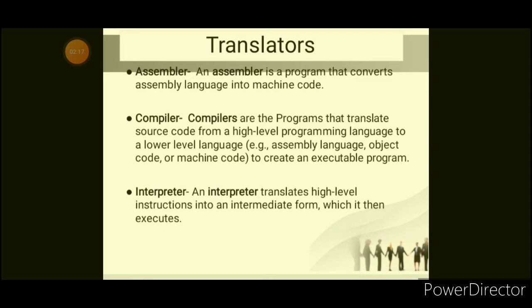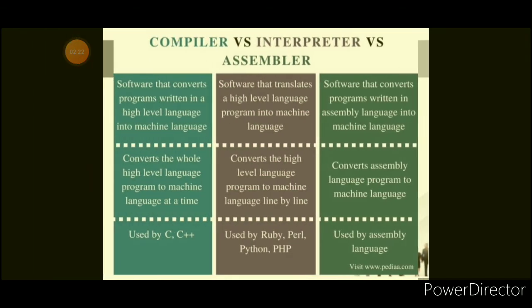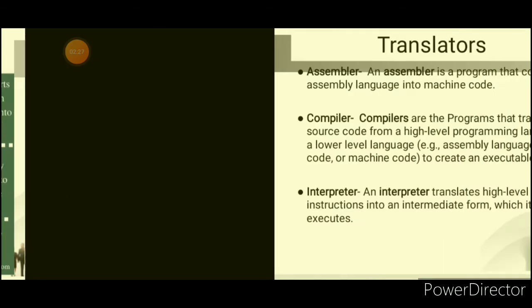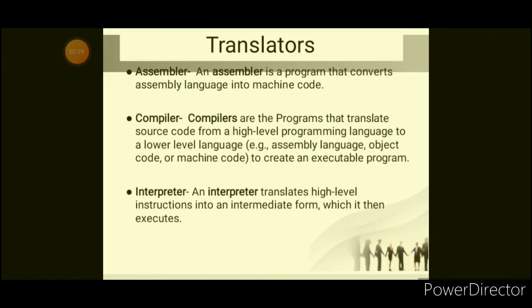So translators come in three types. First is called the assembler, second is called the compiler, and third is called the interpreter. So these are the differences between the compiler, interpreter and assembler. Before that, we should know the meaning of all these. First is the assembler. As we have seen, assembly level language, no? To convert assembly level language to machine code, that kind of translator is called the assembler.